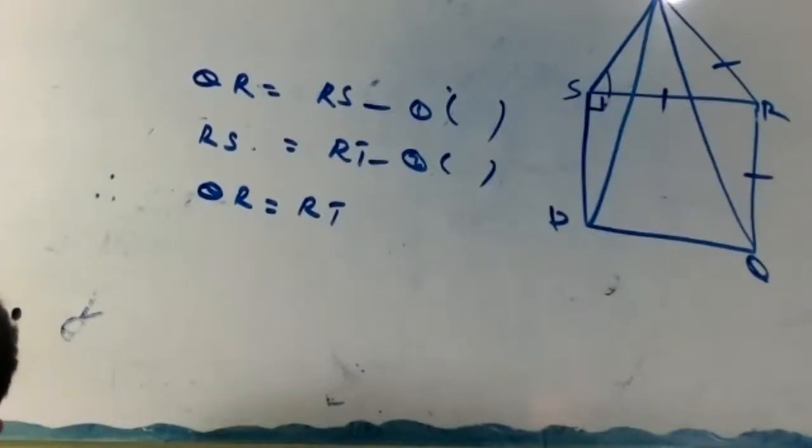What is the reason? Sides of what? Sides of an equilateral triangle. Therefore, QR equals RT. Correct or no? QR and RT are equal.